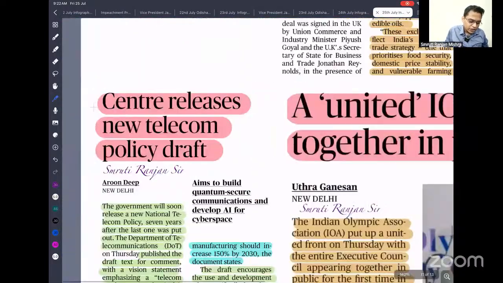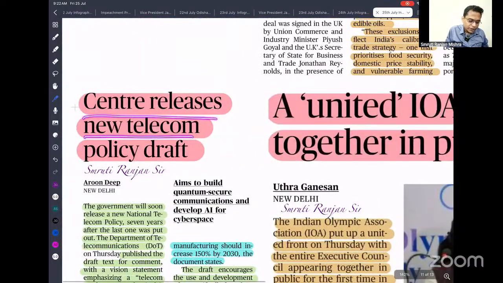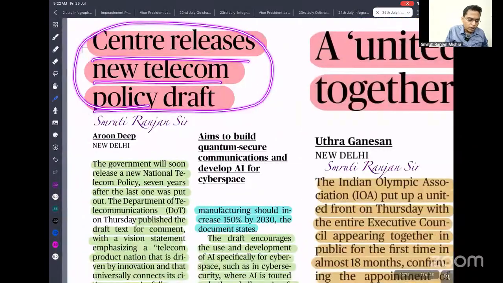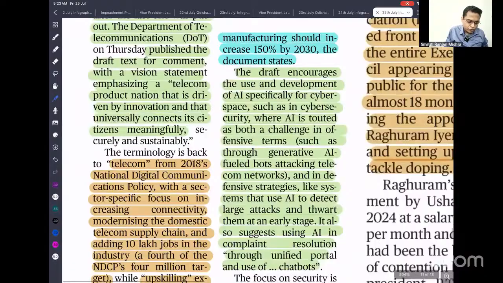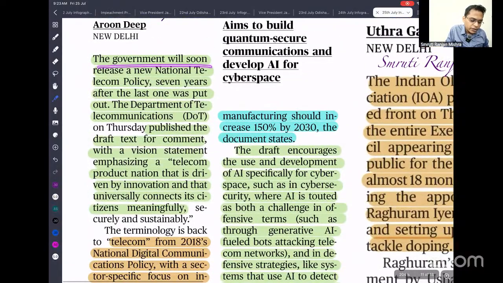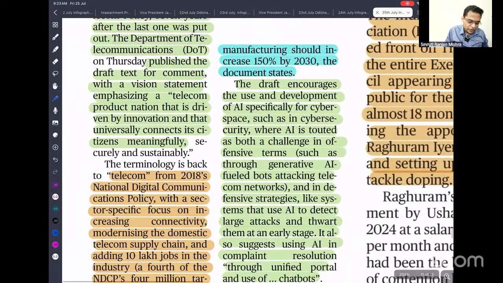The center released a new telecom policy draft. So the center recently released a new telecom policy draft. This is also because in 2008 we issued one. The government will soon release a new national telecom policy 7 years after the last one put out by the telecom department. So what is that? It follows the 2008 national digital communication policy.